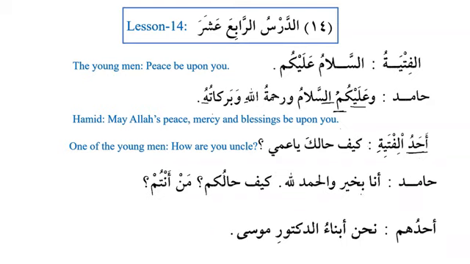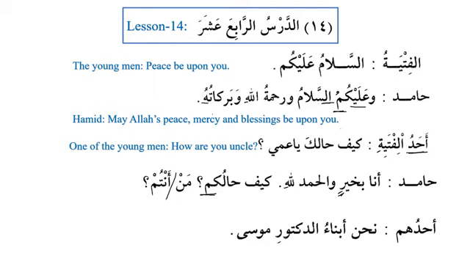Hamid says, ana bi khairin walhamdulillahi. So Hamid says, I'm fine and praise be to Allah. Kaifa halukum. Now we can see that kum is used for the second person, al-mukhatab, and for the plural. Kaifa halukum, how are you all? And man antum, who are you?